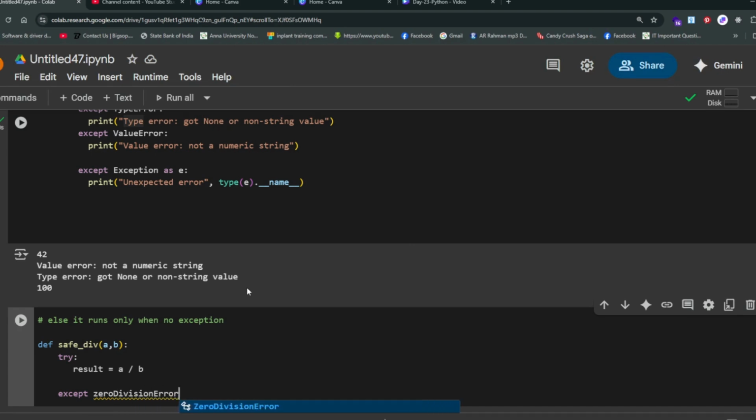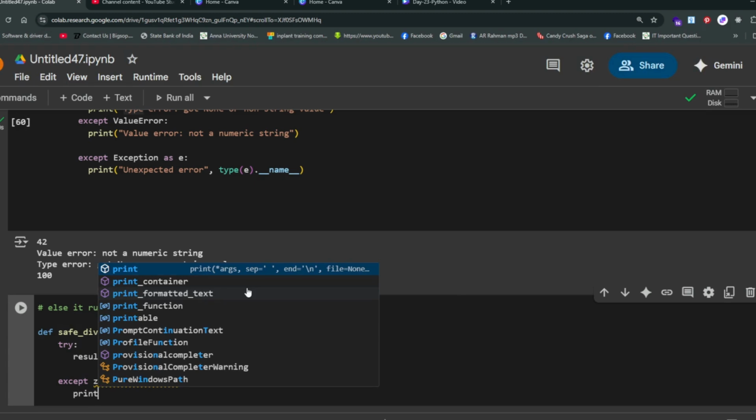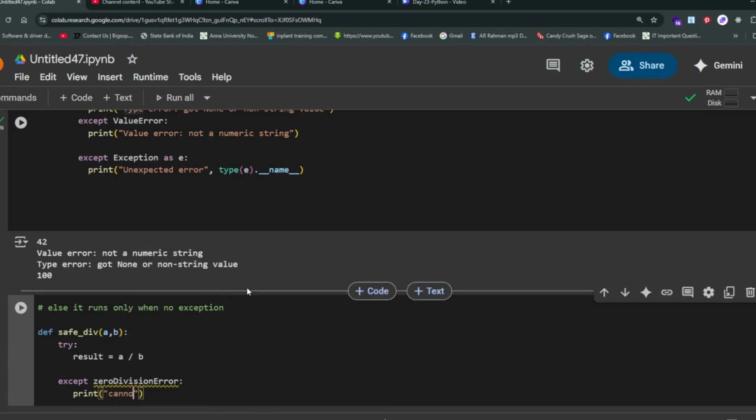We are going to pass values for a and b. If a and b are divisible, it's okay. Otherwise, a zero division error will be raised. That's what the logic says. Print: cannot divide by 0.